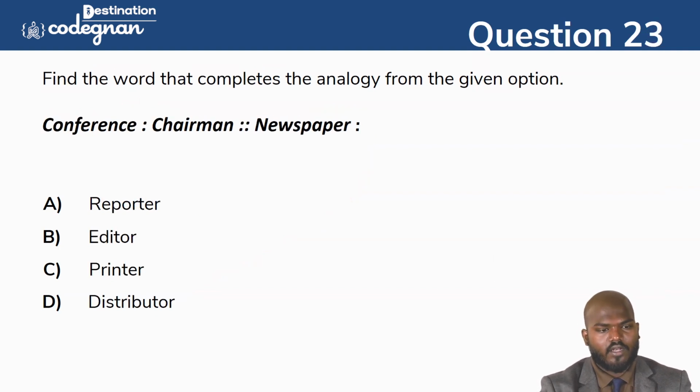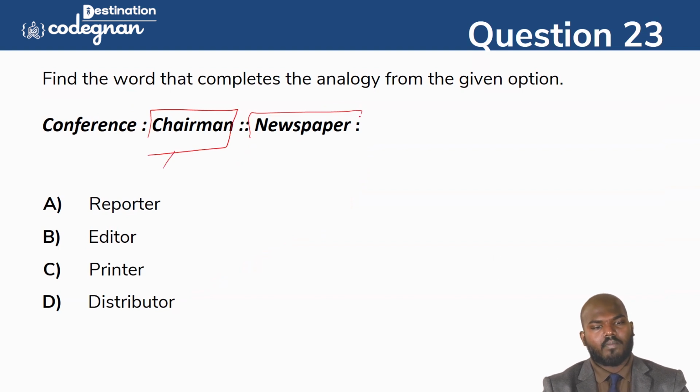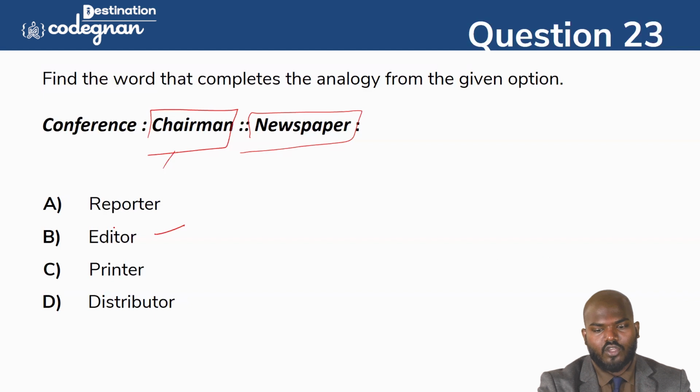Okay. And next one, conference chairman. A newspaper we can call it what? So in the conference, the highest authority we can go for chairman only. So same here in the newspaper company, who is the highest position, we will go for the editor. If you go to any newspaper company, editor is the highest person who will hold the role inside the newspaper company.